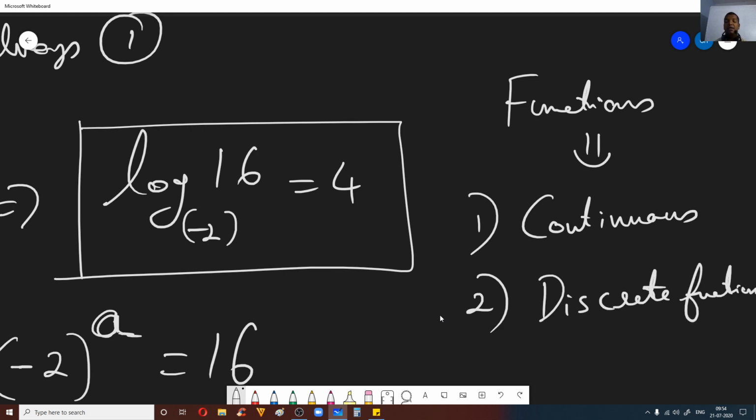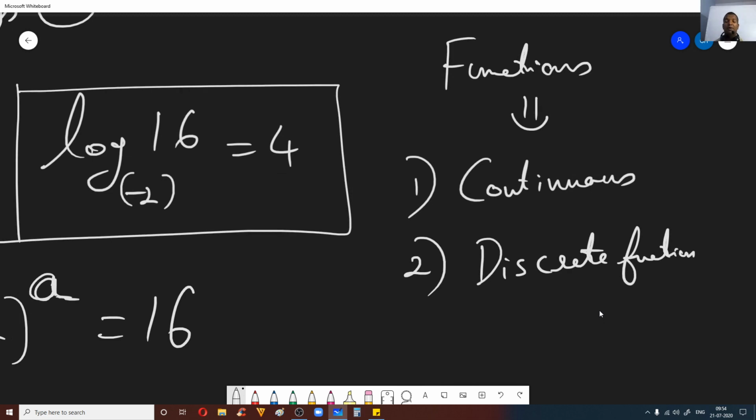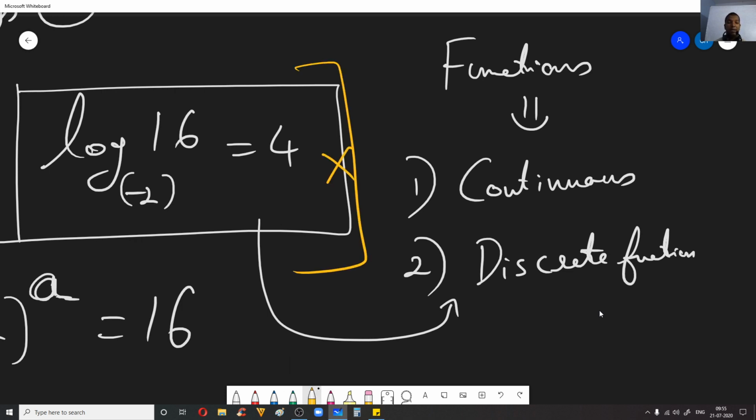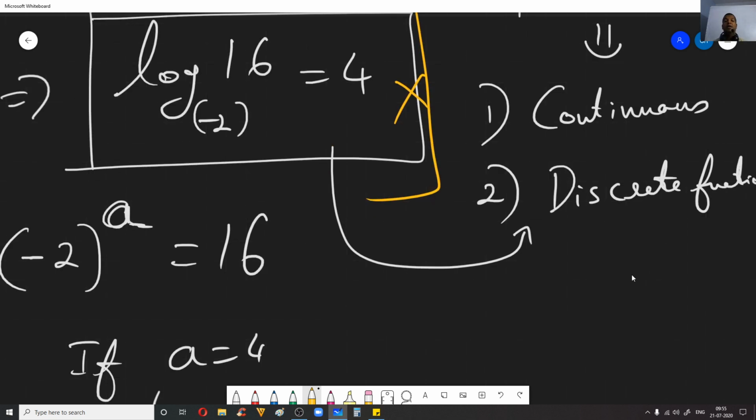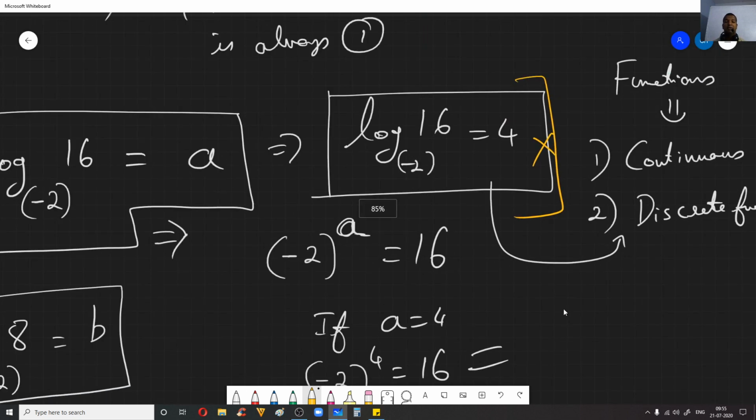Discrete means the function gives an output, a value, only for a set of values like this. These are called discrete functions. Now for logarithm, if you consider it a continuous function, then we don't consider the base to be negative. Only because log is a continuous function, we'll treat it as continuous. Fine.